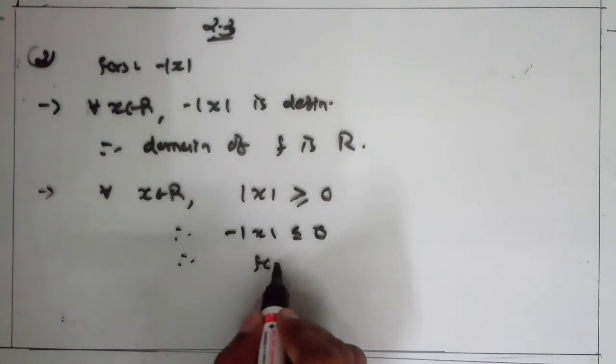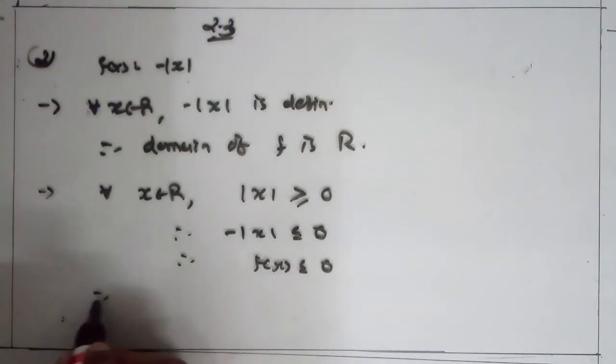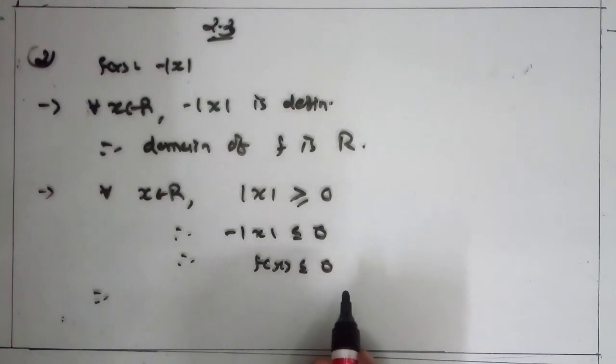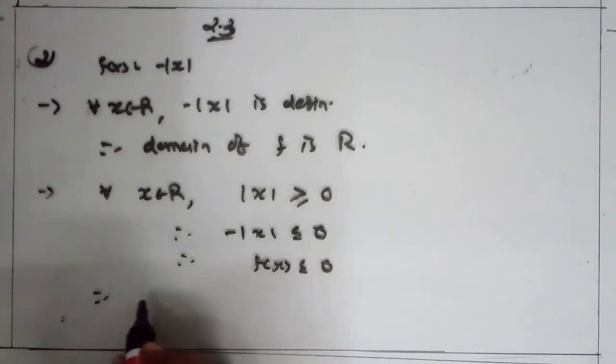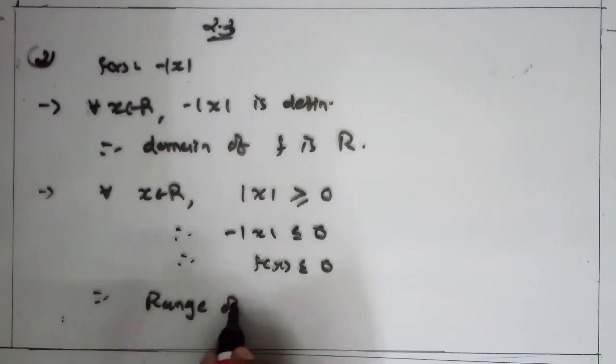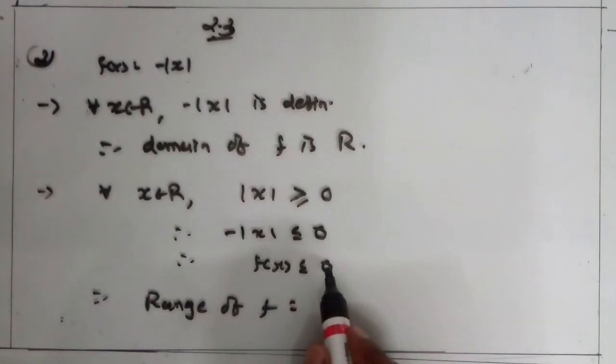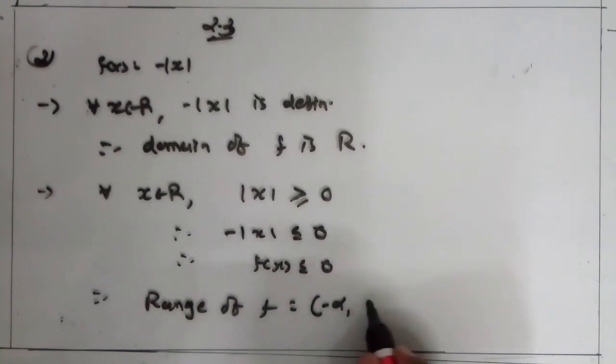Therefore, f(x) is less than or equal to 0. So, what do you say about the range? So the range of f is equal to all real numbers less than or equal to 0. That means minus infinity to 0. Clear?